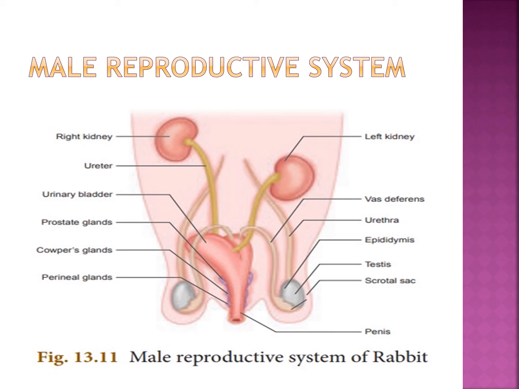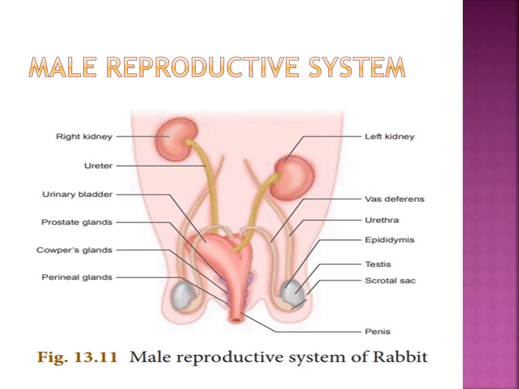Next you see the ureter, a tube-like structure. Next the urinary bladder, a bag-like structure. Next the urethra. These are the excretory system.